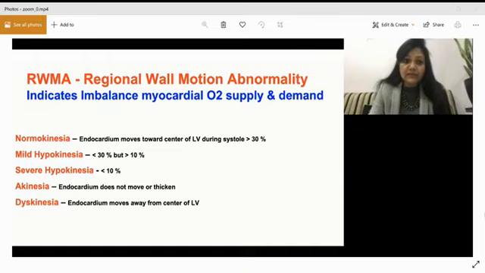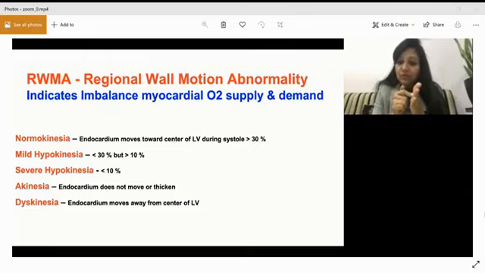And then in that also I have explained very nicely the regional wall motion abnormalities. Now the name itself tells: regional is pertaining to some region, wall is wall of LV, motion is something related to the movement of that wall, abnormality is something that is not normal. So if this is the wall of LV, there is some region of this wall whose motion is abnormal.